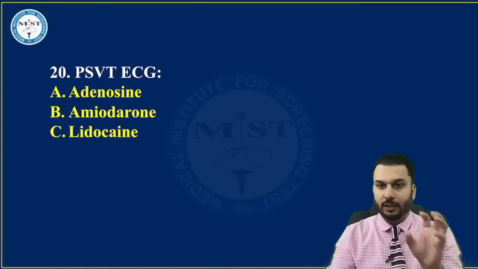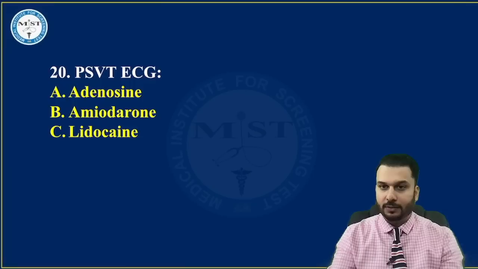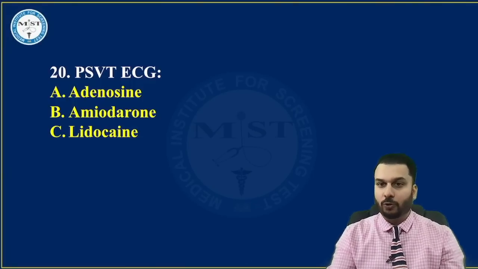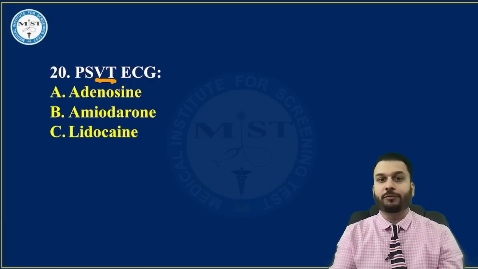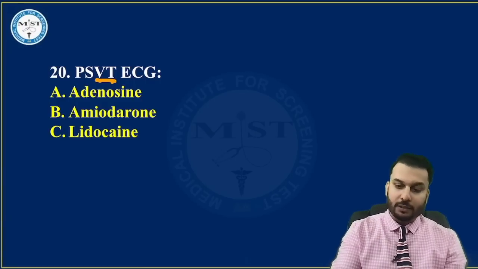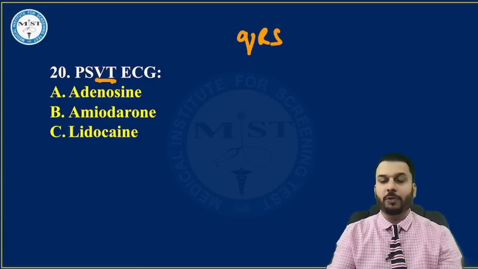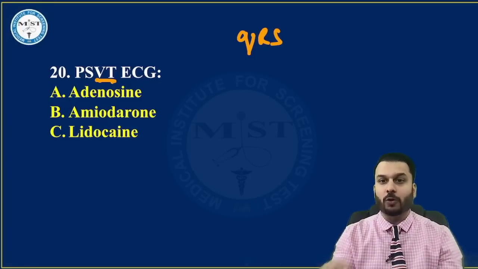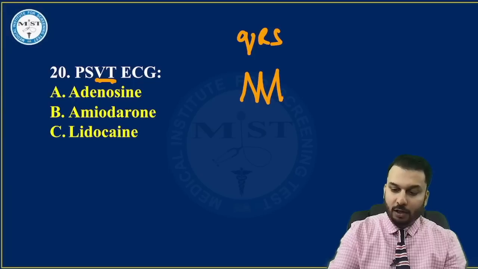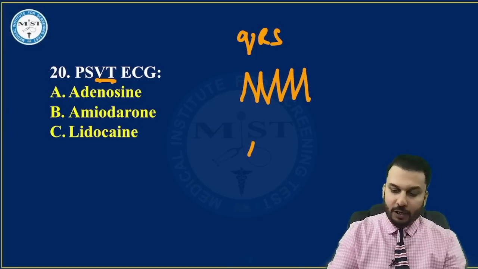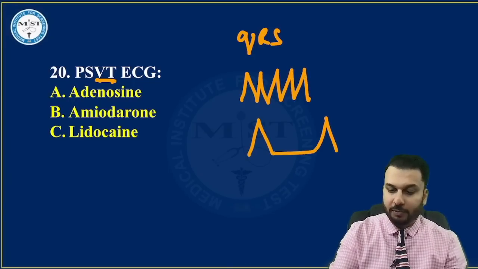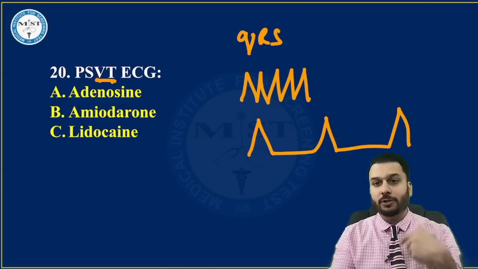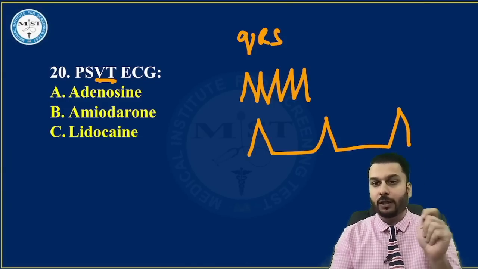They have given an ECG for the PSVT case, and then they have asked what is the drug of choice. Sir, when you talk about PSVT, pay attention, it is VT, ventricular tachycardia. That means obviously the QRS is going to be affected. Narrow QRS would be there, because when you're having a tachycardia, heartbeats are going to be close enough. When you're having a bradycardia, then there might be gaps in between. Basic knowledge, right? And the heart rate is usually going to be beyond 150